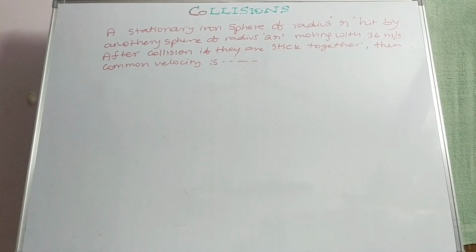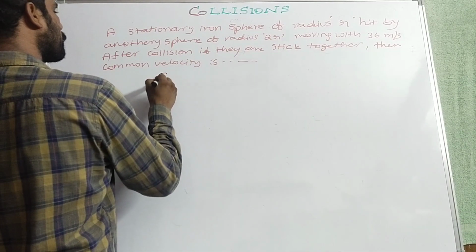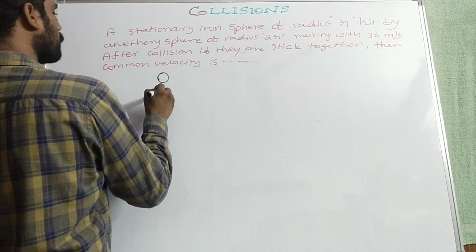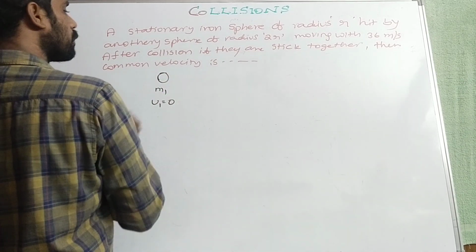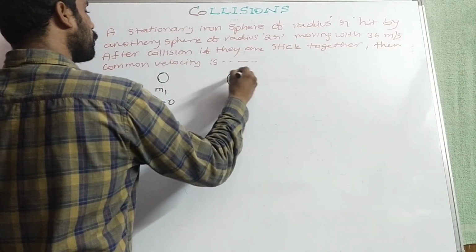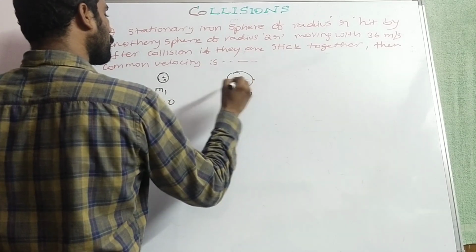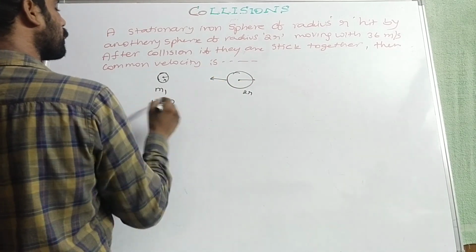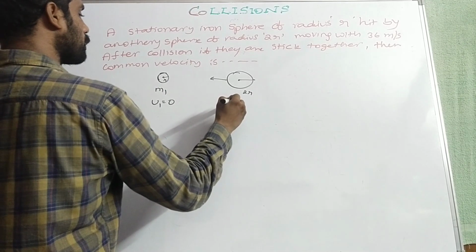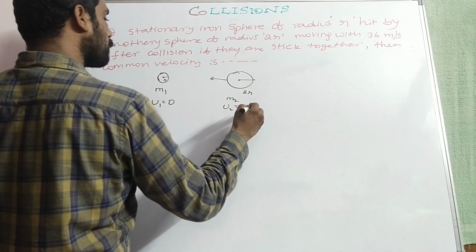A stationary iron sphere of radius r is hit by another sphere of radius 2r moving with 36 meter per second. So here is a small sphere m1 that is at rest initially. It is at rest only. Now this radius is smaller. Here, the body of radius 2r is moving towards it and hitting it. Mass is m2. Speed u2 is given as 36 meter per second.